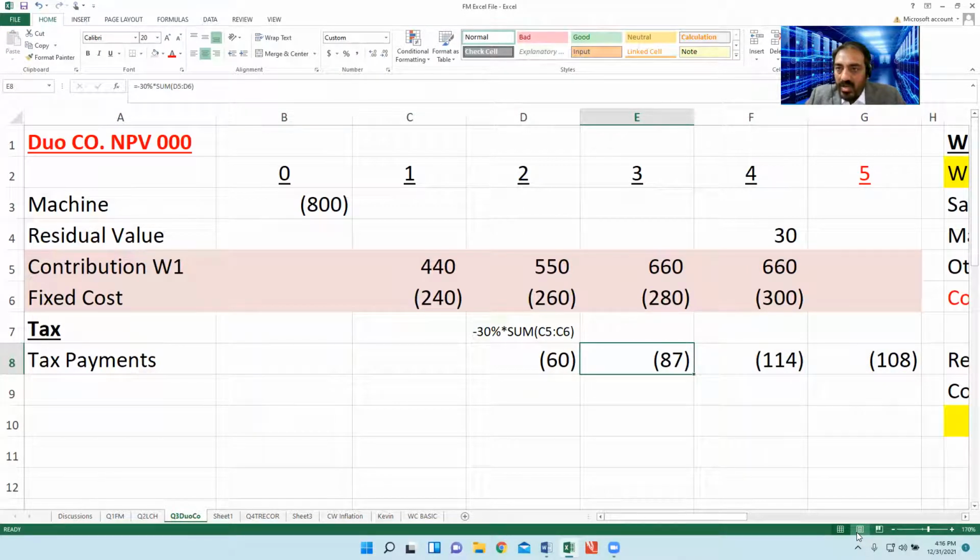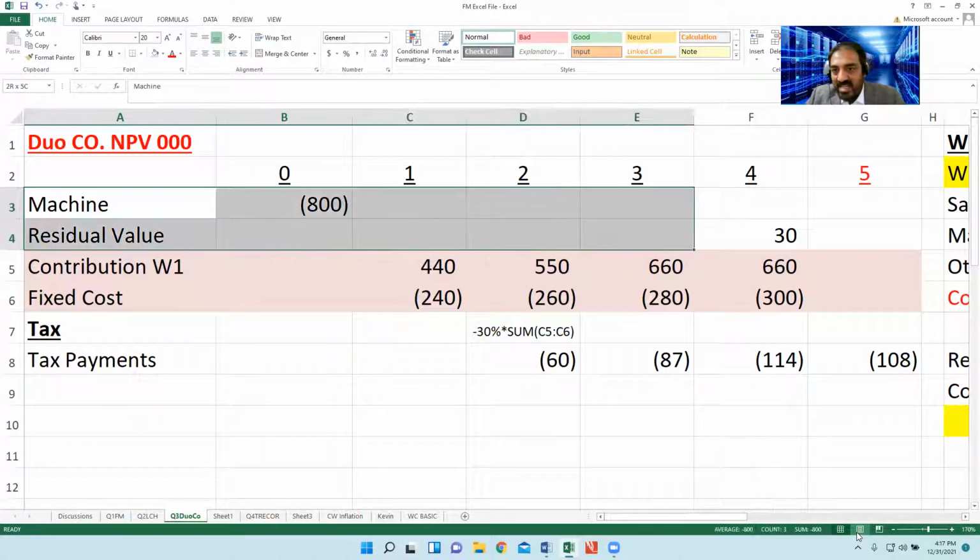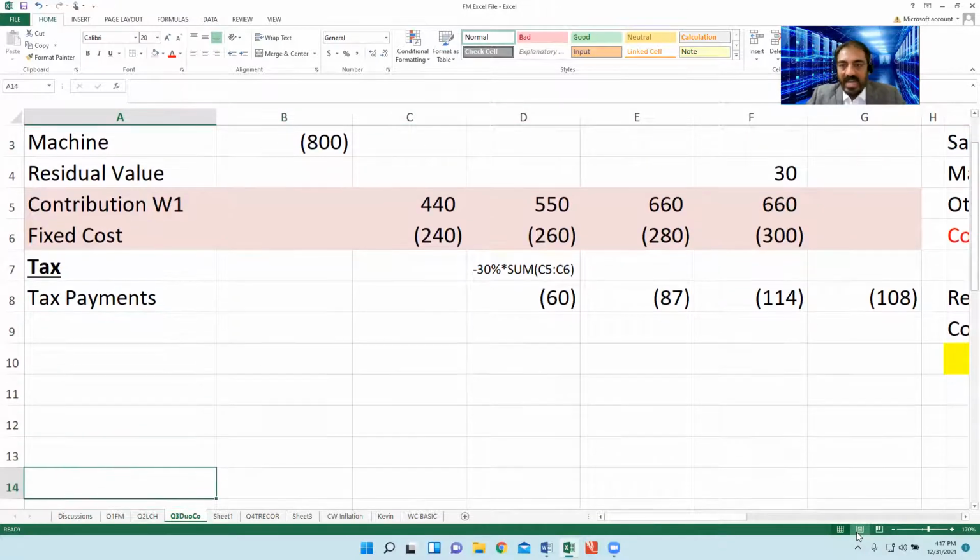Excel automatically works out this 87. What is this 87? 550 minus 260 multiplied by 30% with the negative sign. At year 2, we put the value at year 3. At year 3, we put the value at year 4. At year 4, that is year 5. Do remember that at year 4, right now we are ignoring the machine and residual value. Ignore. First of all, do reply to me. Is that clear, all of you?